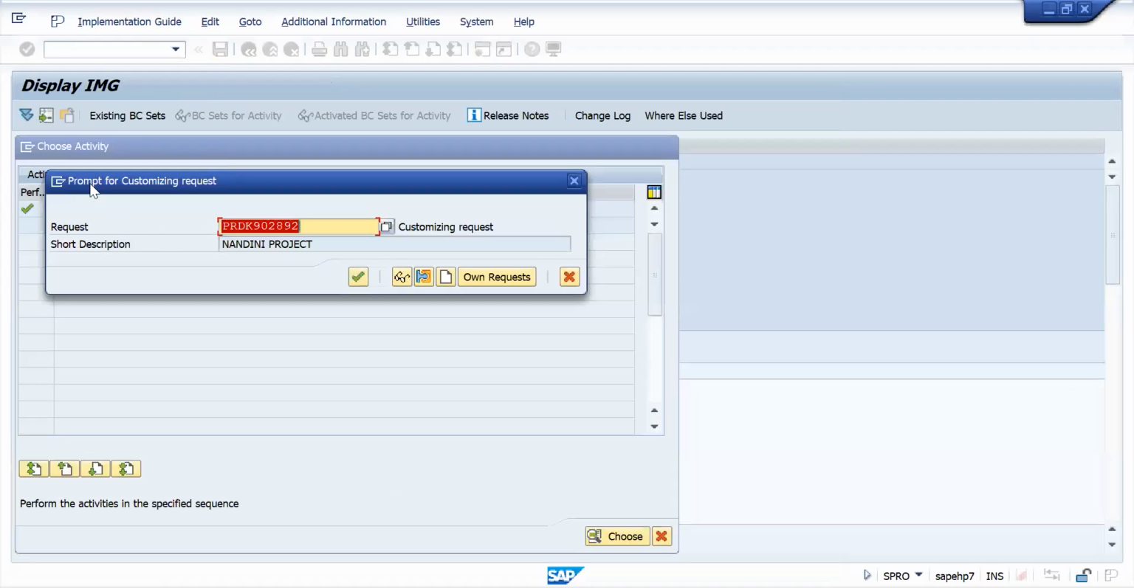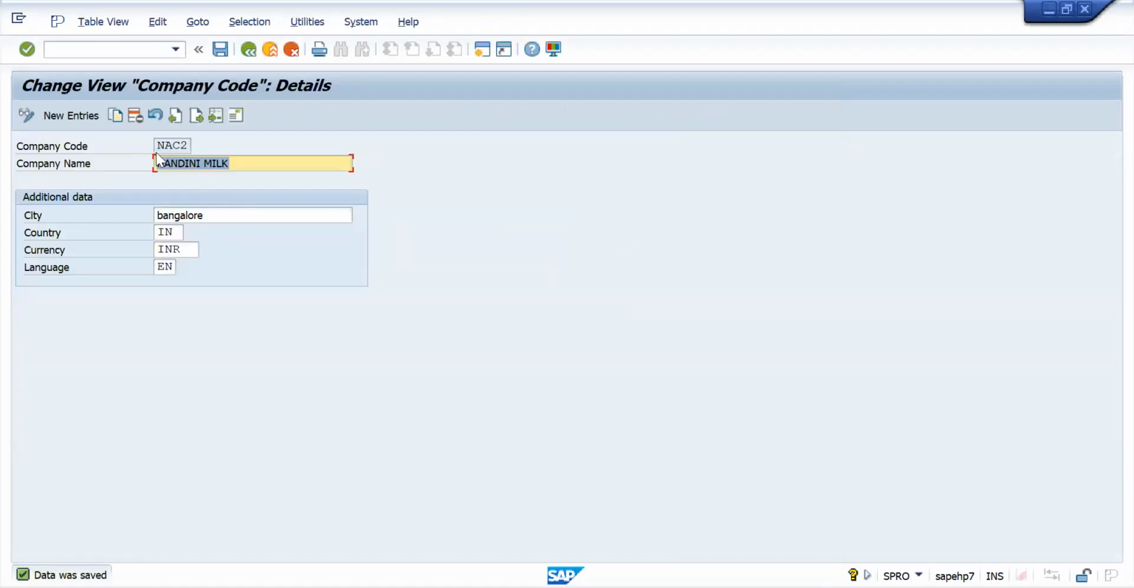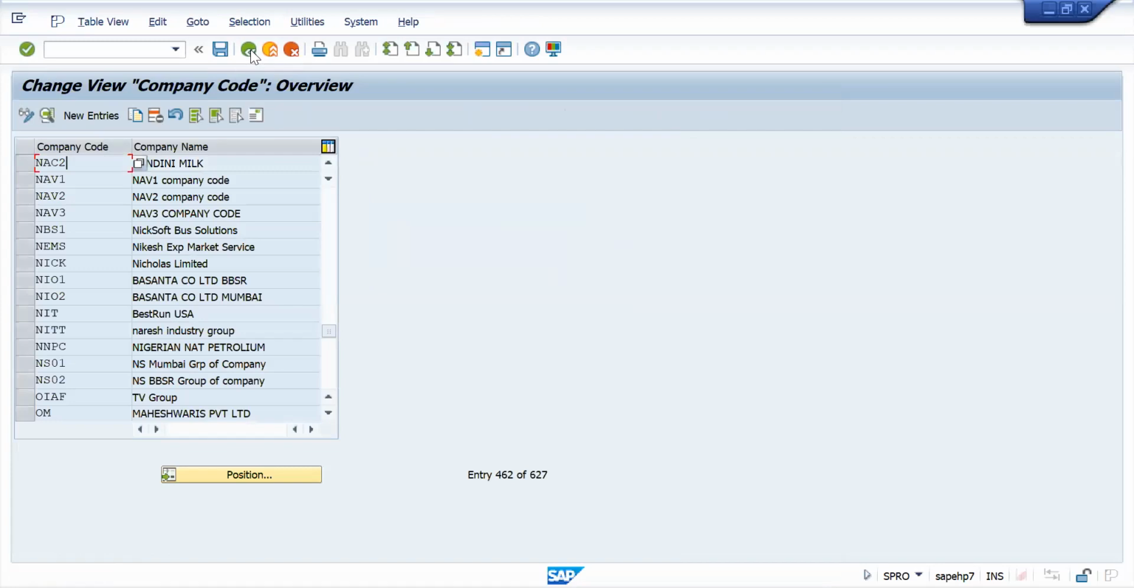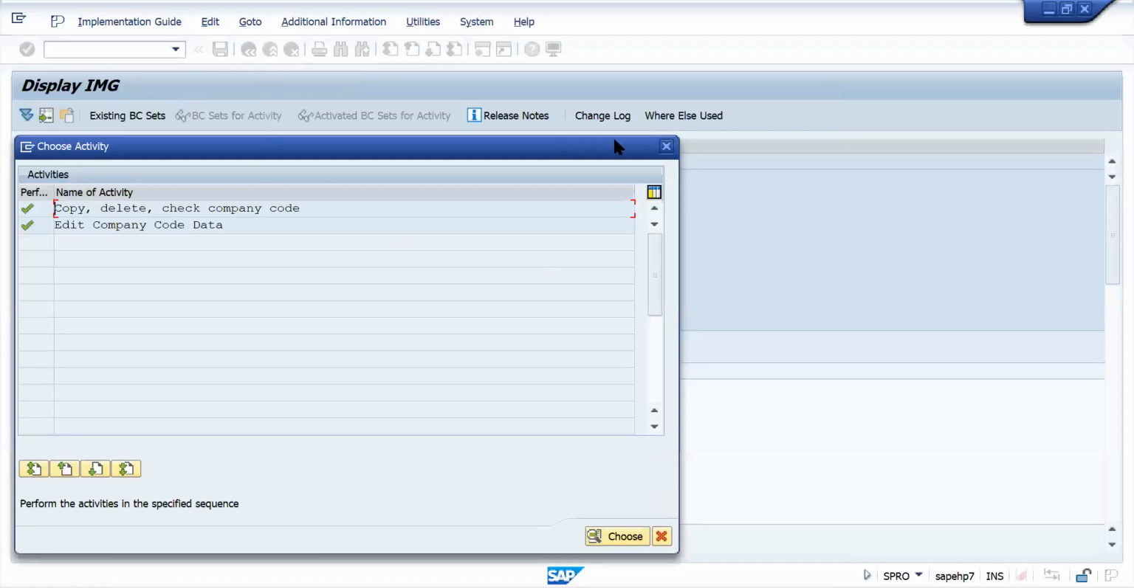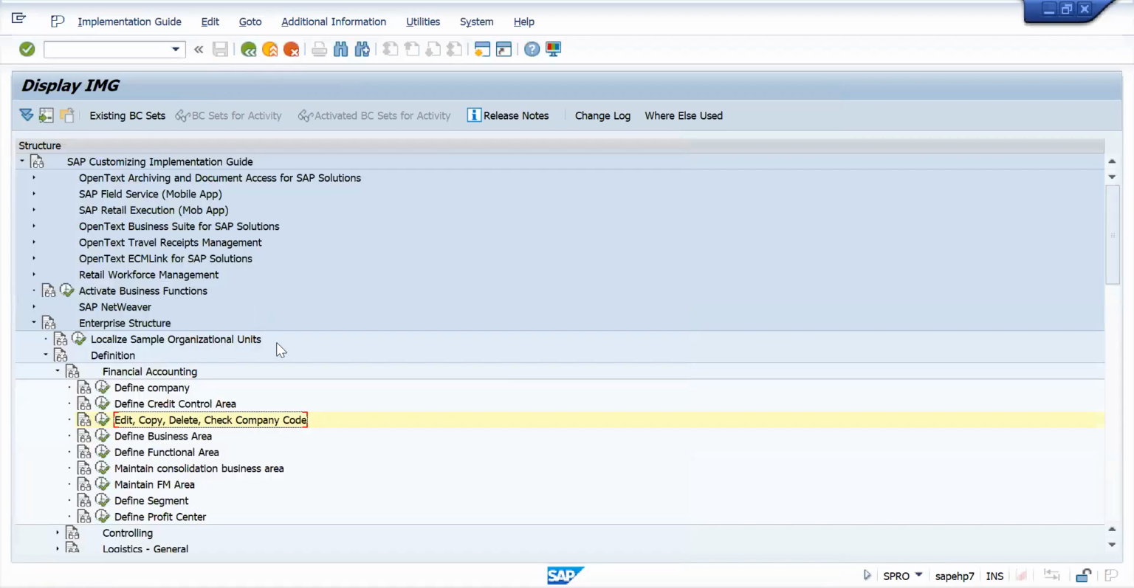Okay, again, anything we are saving, right? This will come. Just press enter. My company code is created. I have created and I have edited it. Right? Now what do I need to do? Next step, I will create plants.